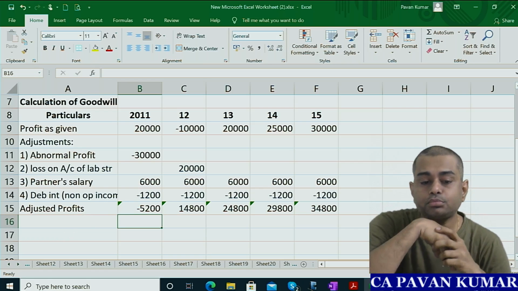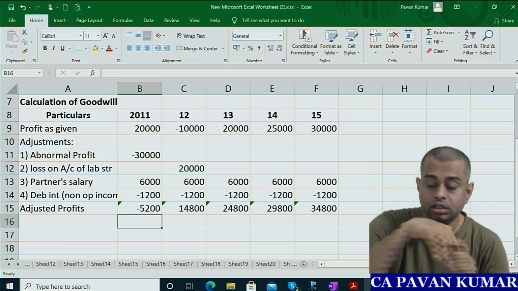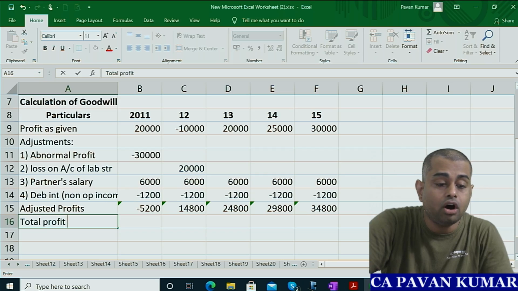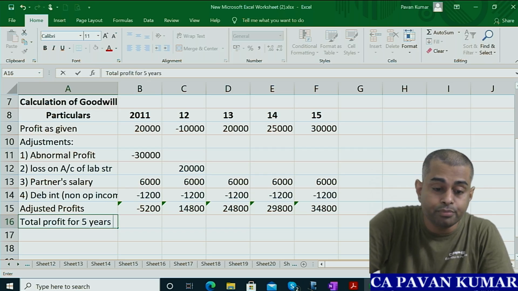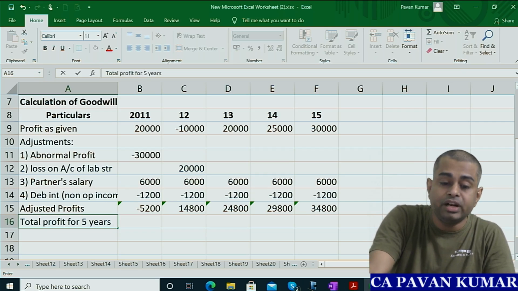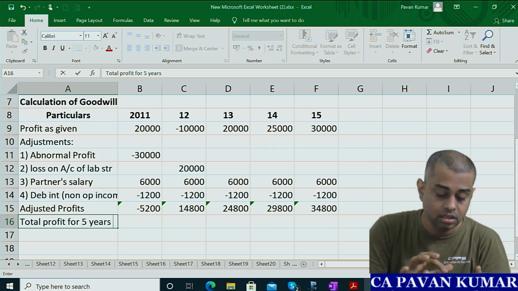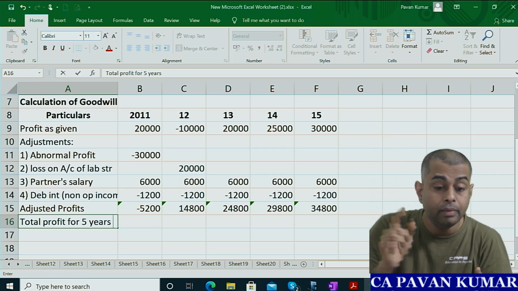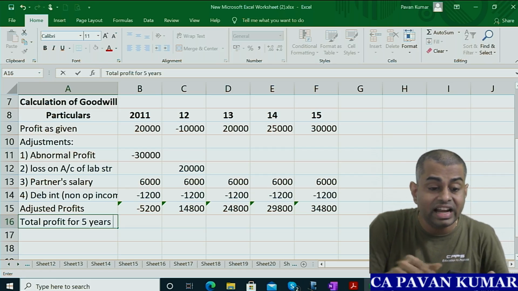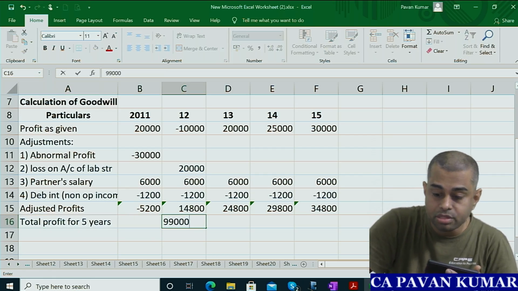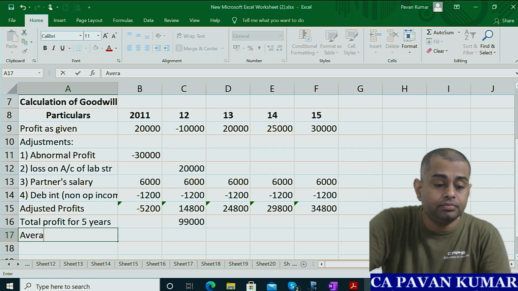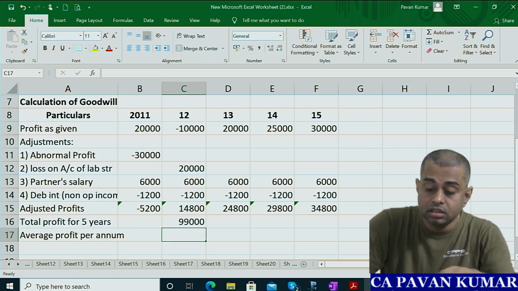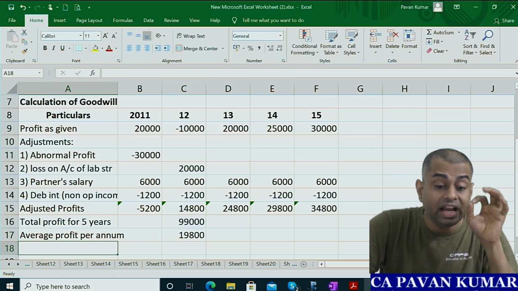First year it is loss. Next 4 years it is profit. So add all the 4, total profit for 5 years. The first one is minus, all the remaining are plus: 34,800 plus 29,800 plus 24,800 plus 14,800 minus 5,200. So it is 99,000. So average profit per annum, this divided by 5 years, 19,800.